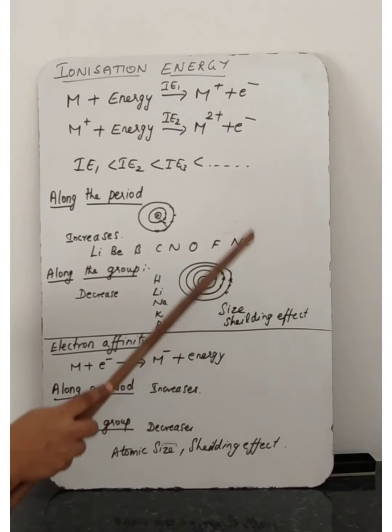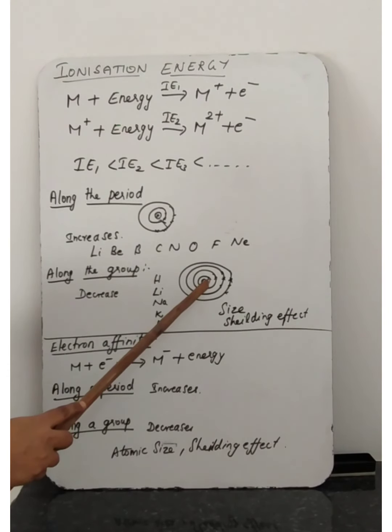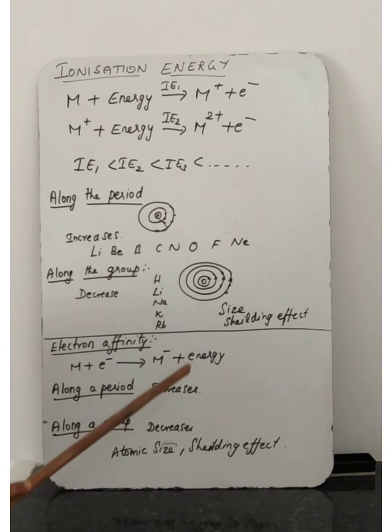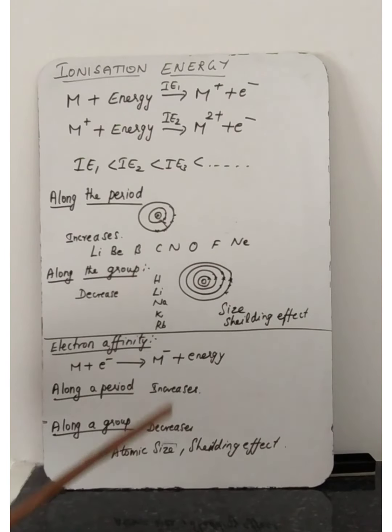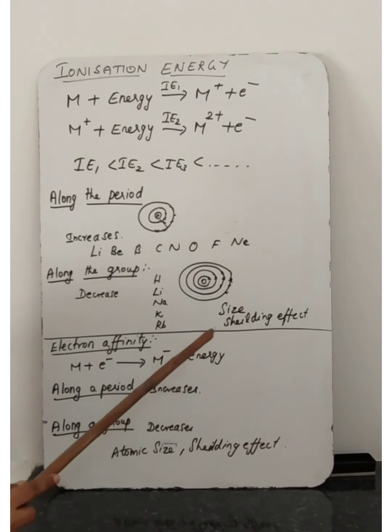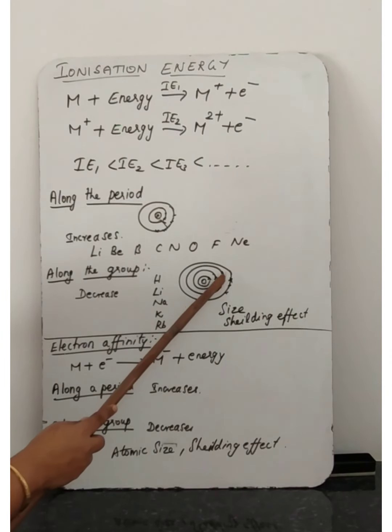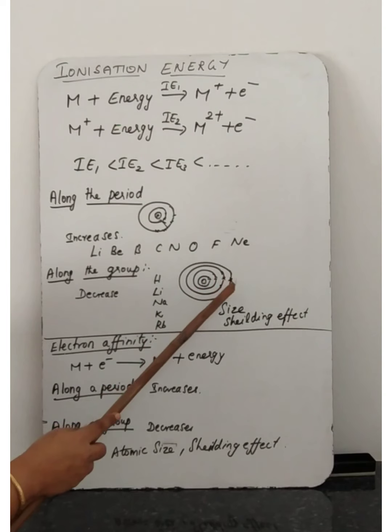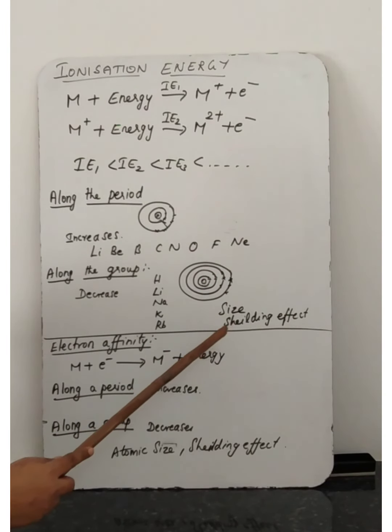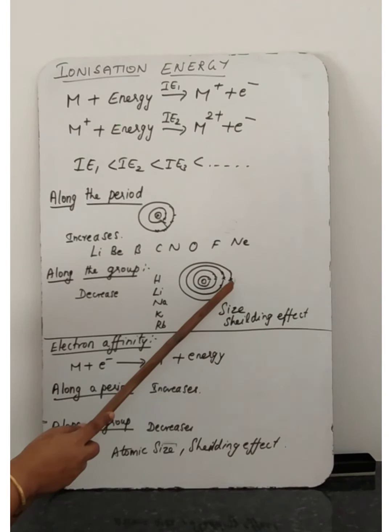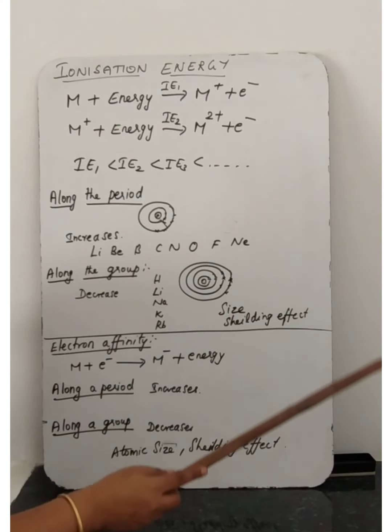So shielding effect, and we can say screening effect. Due to that, what will happen if we move from top to bottom in the periodic table along the group? The ionization energy decreases, because these inner shells screen the attraction between the nucleus and the outermost shell electron, so the atom can remove this outermost or valence shell electron easily.